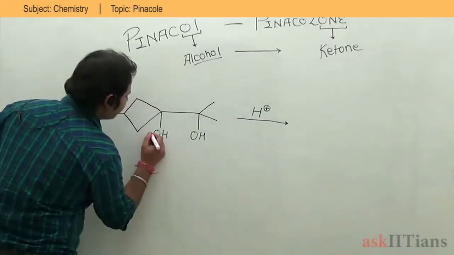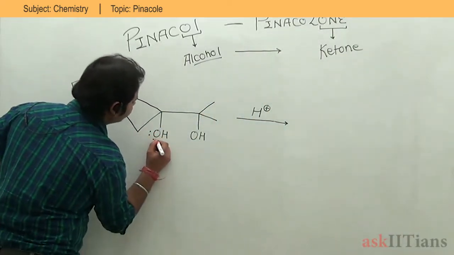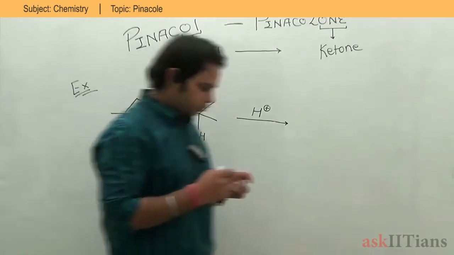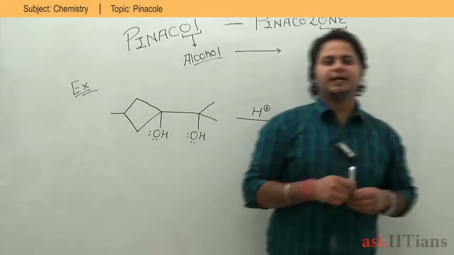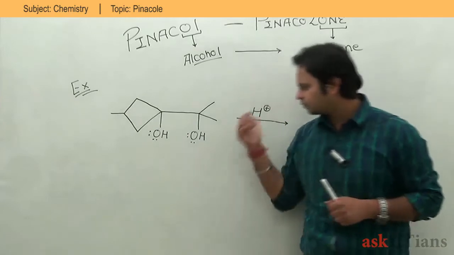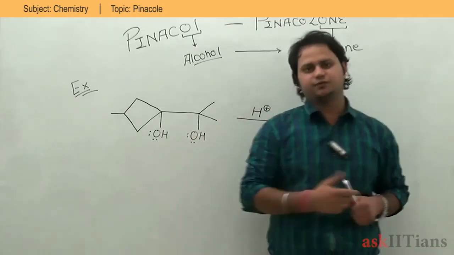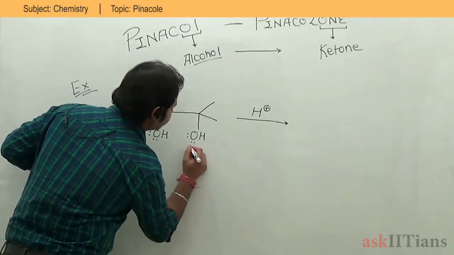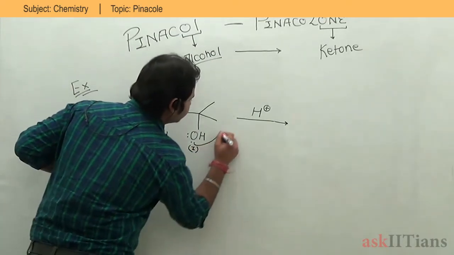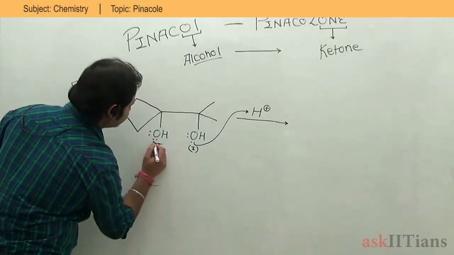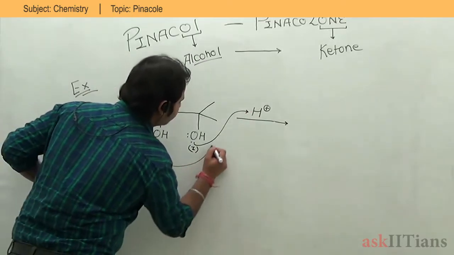So now, which oxygen? This oxygen, sir, or this oxygen? Don't worry, beta, just go to each and every oxygen and make a case. Case number 1: my first oxygen donates the electron pair to this H plus. Case number 2: my second oxygen donates the electron pair to this H plus.